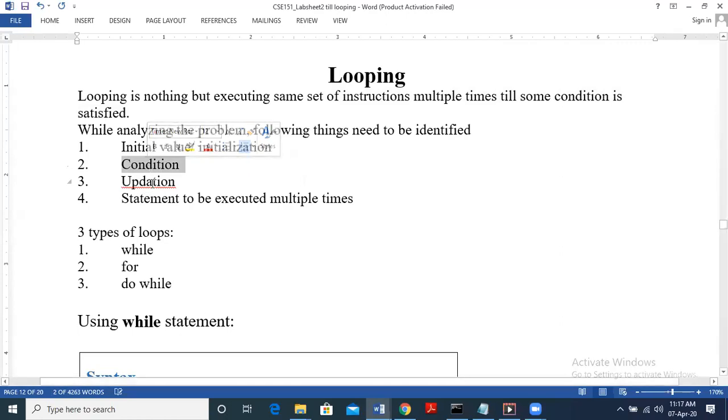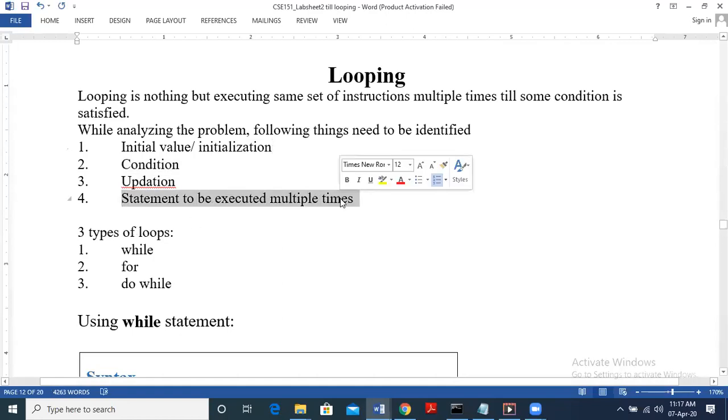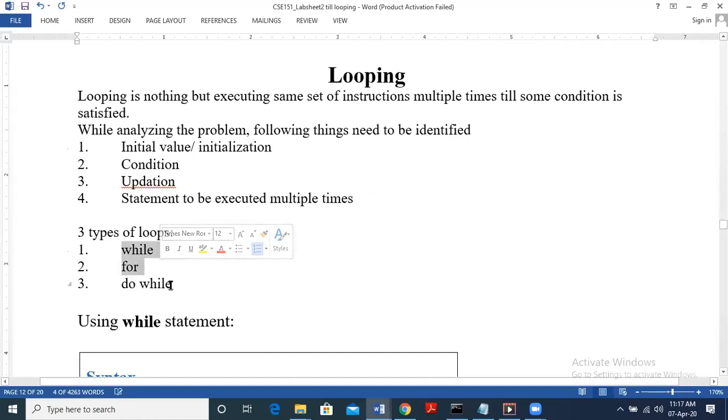And then every time we are going to update the index variable. So the three main things in any loop are ICU, that is initialization, condition, and updation. Then we have, of course, the statements which are to be executed multiple times in the body of the loop. So yesterday we saw that there are three types of loop, and among which we discussed the first two, that is while and for.